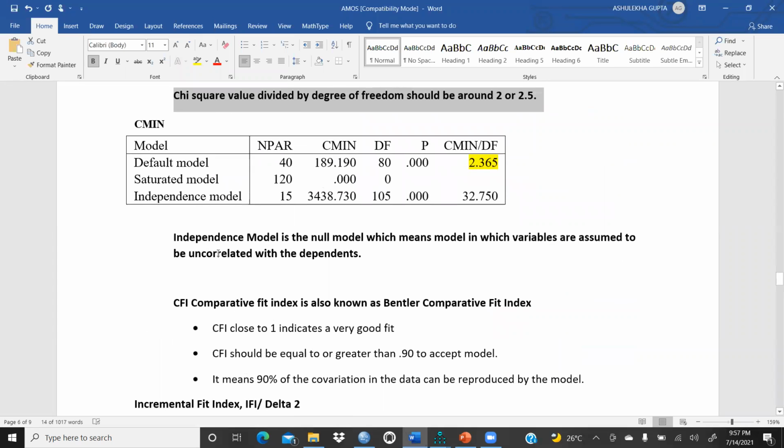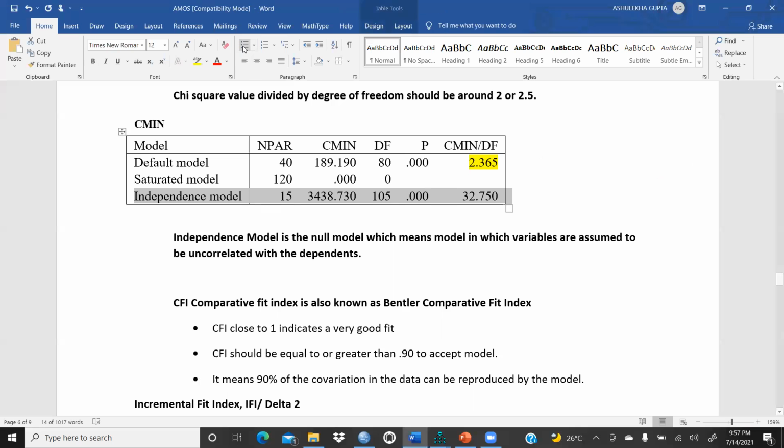Right. The most important one is the independence model. What is the independence model? The independence model is the null model, which means a model in which variables are assumed to be uncorrelated with each other.